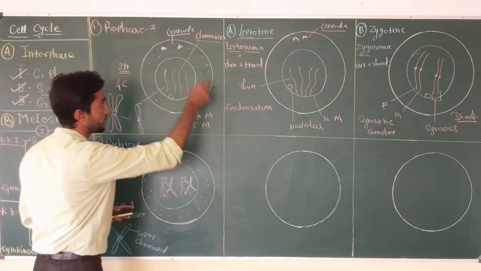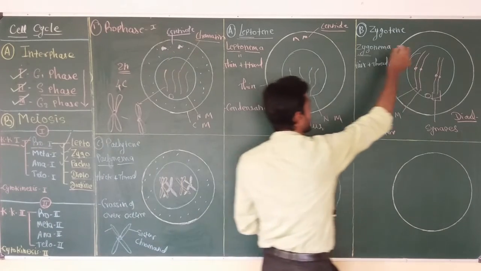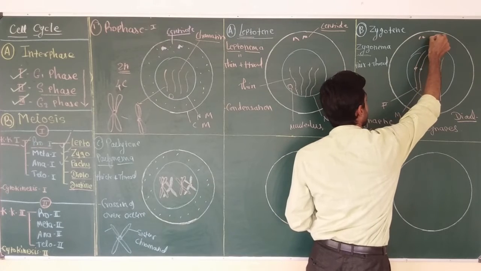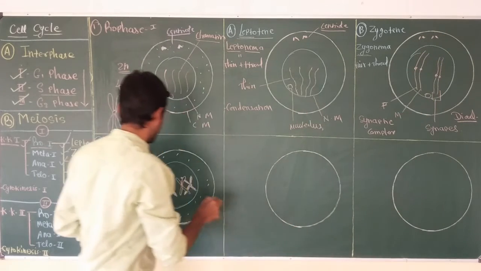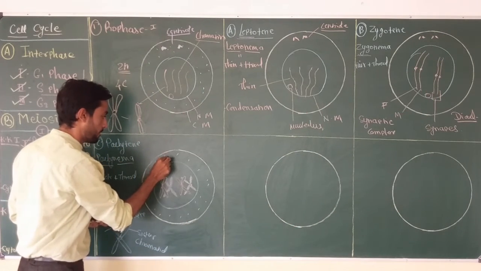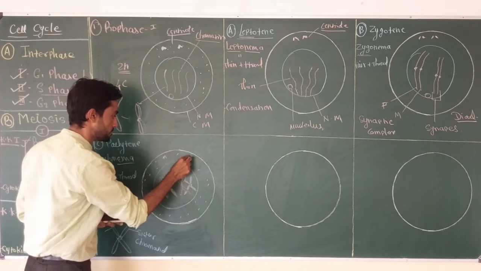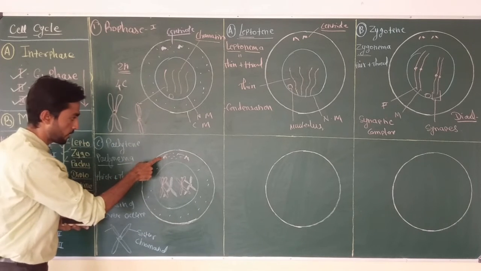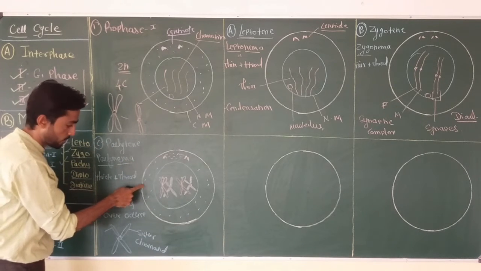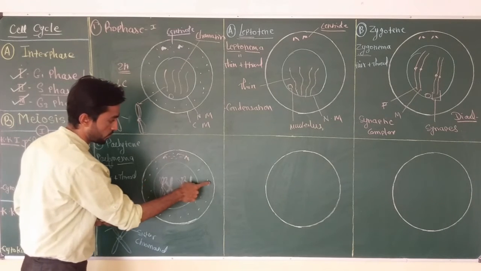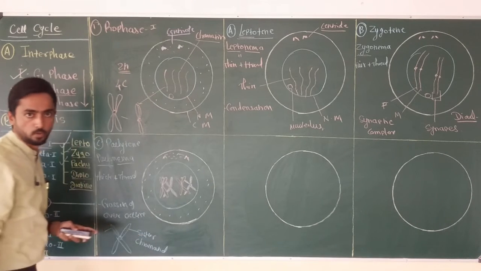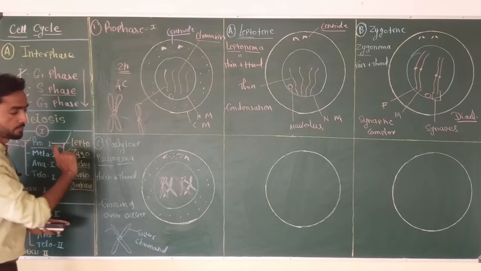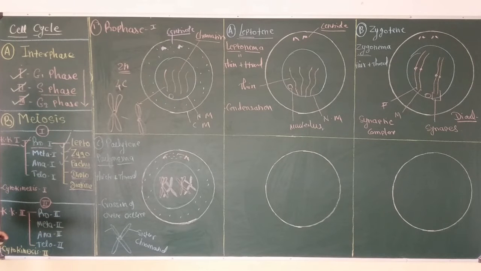Centrioles, which are present in the cell, start migrating away from one another during the pachytene stage. One centriole is going to move towards one pole of the cell while the other centriole starts moving towards the other pole, and this starts during the pachytene phase.